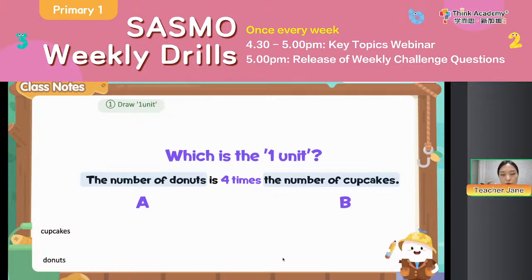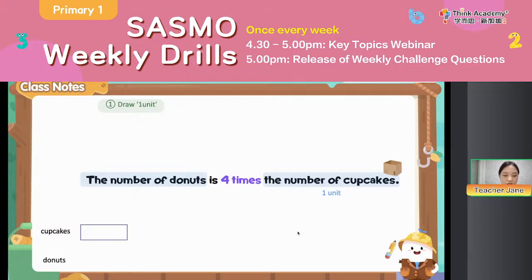Think about who has more, who has less, right? We always set the one with less as 1 unit. Yes, good job. The correct answer is B. I received a lot of correct answers. Congratulations. So we can see we just draw 1 unit as a bar model.